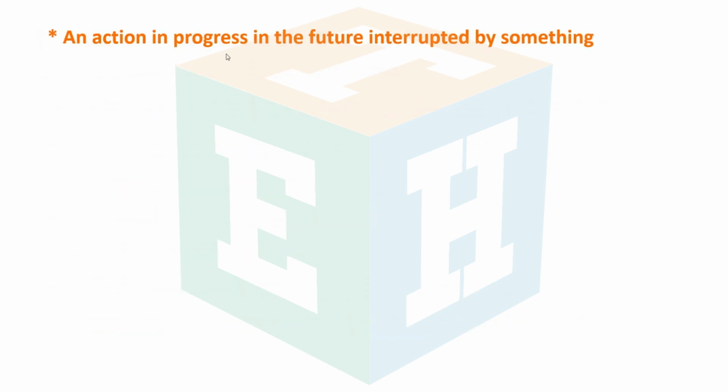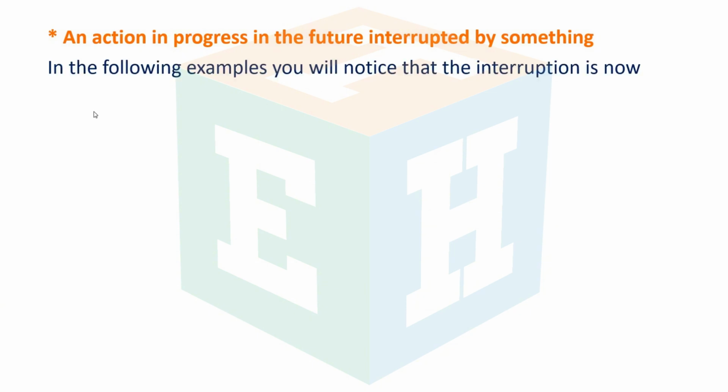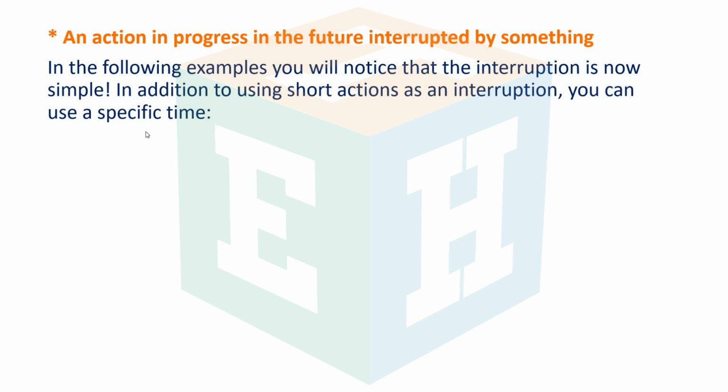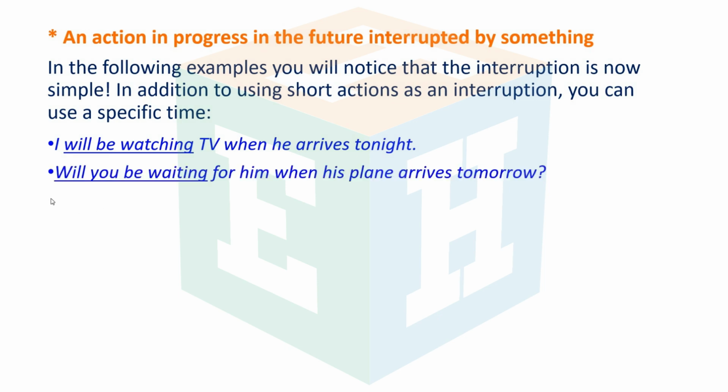An action in progress in the future interrupted by something. In the following examples, you will notice that the interruption is in the simple tense. In addition to using short actions as an interruption, you can use a specific time. I will be watching TV when he arrives tonight. Will you be waiting for him when his plane arrives tomorrow?